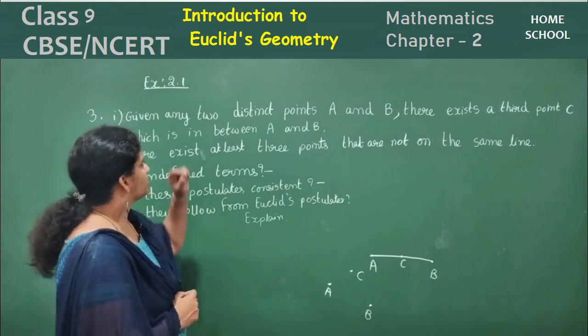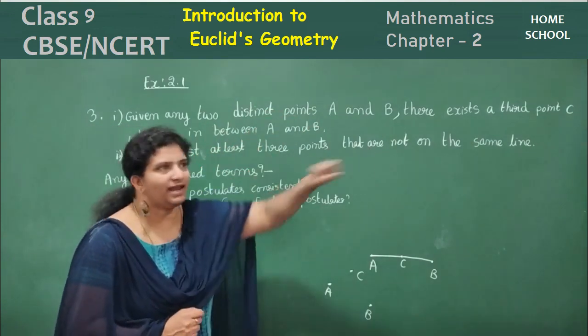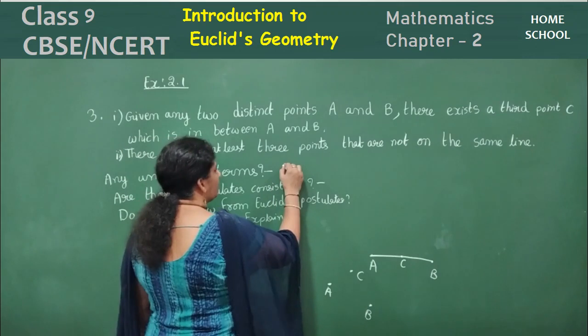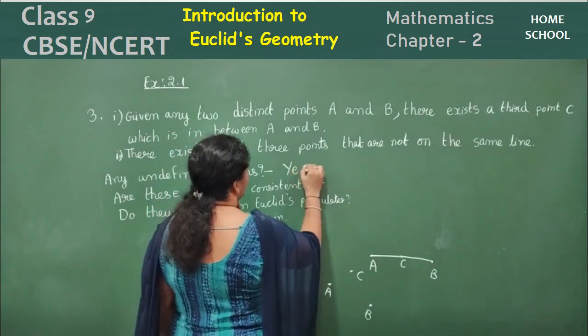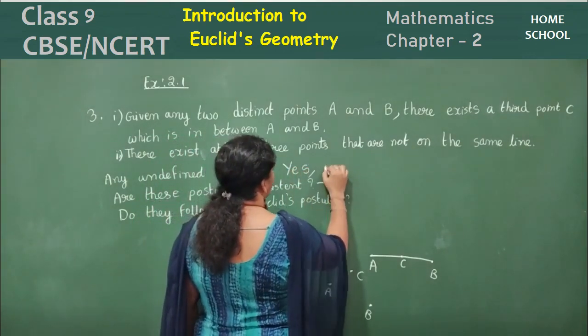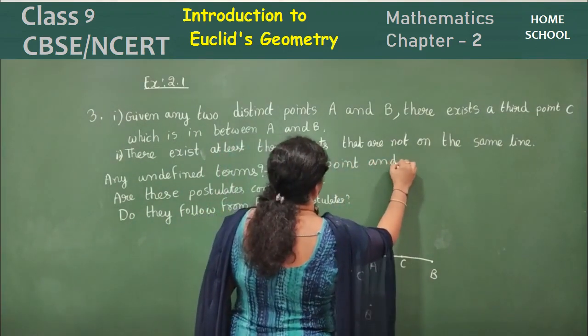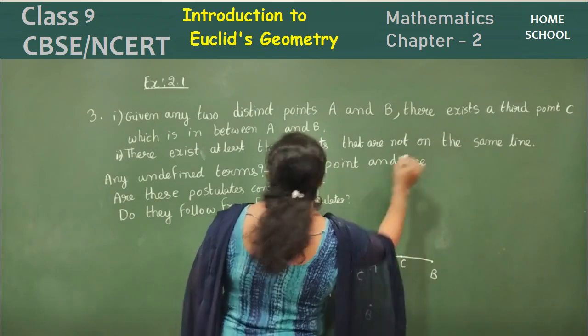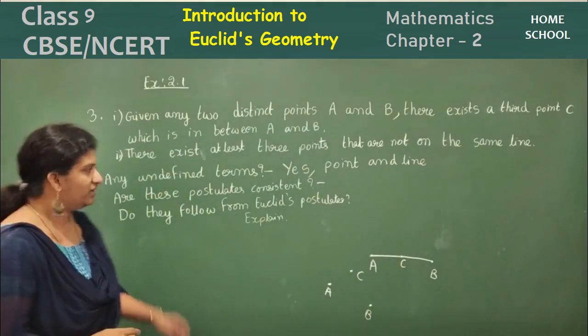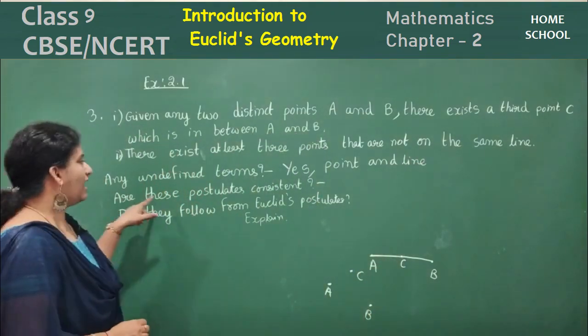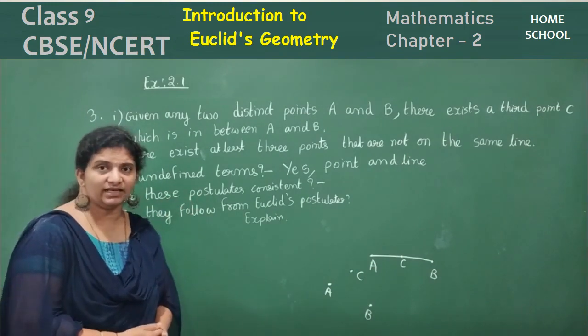So what we come across here? A point and a line, right? So what are the undefined terms here? Point and line are the undefined terms, right? So the next question: are these postulates consistent?